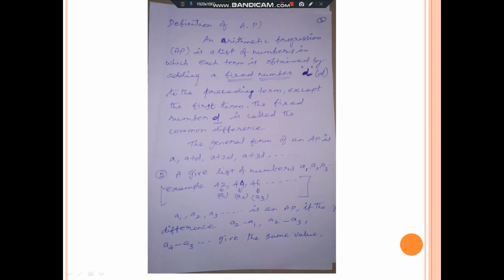In this, a small correction is there, A3 minus A2. The later term minus the very next earlier term of that. A3 minus A2. Please correct that.